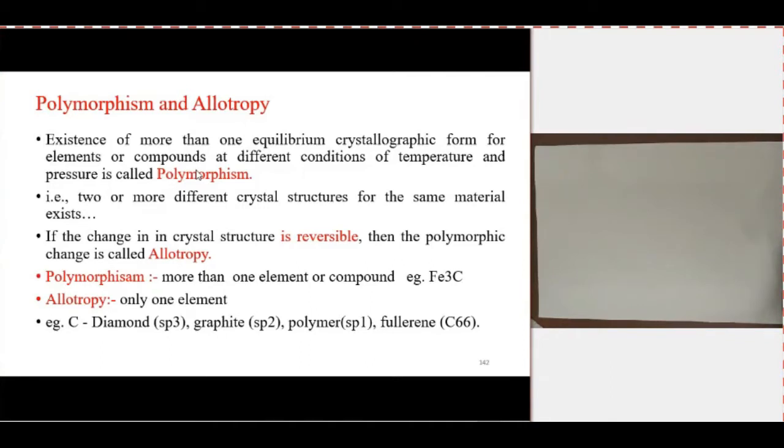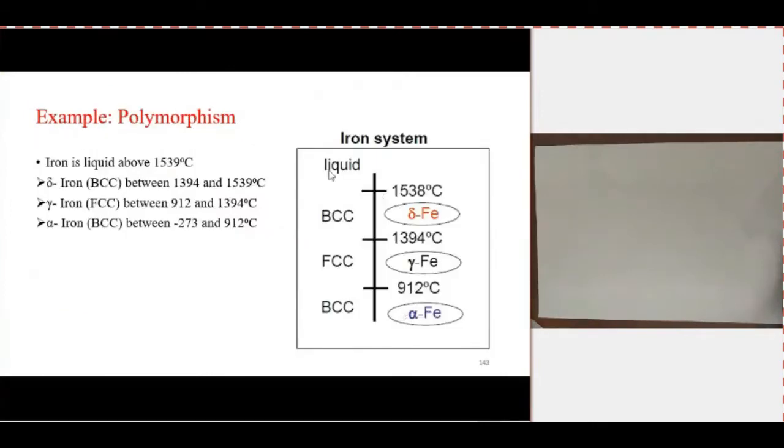For example, this is the solidification process of iron. We know the melting temperature is 1539. Above that temperature at atmospheric pressure, the iron is in liquid state.